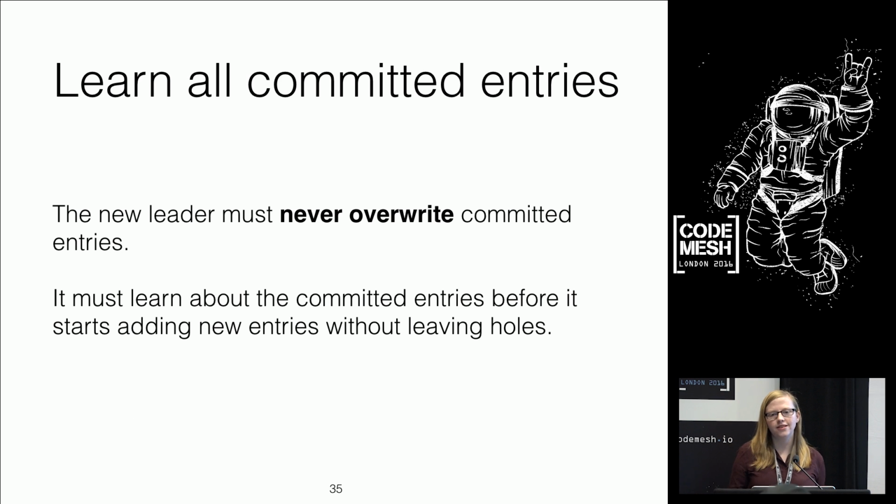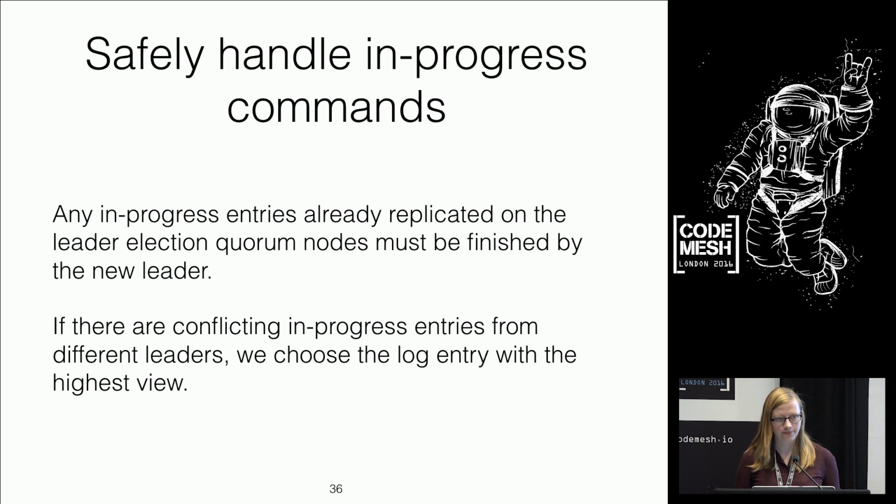The other thing we need to do is learn about what's been committed in the past. So safety is paramount here. We can't undo decisions. If something's been appended to the log, we need to know about it. So again, we're going to go around and ask people, and we need to talk to one person in each of the replication quorums.